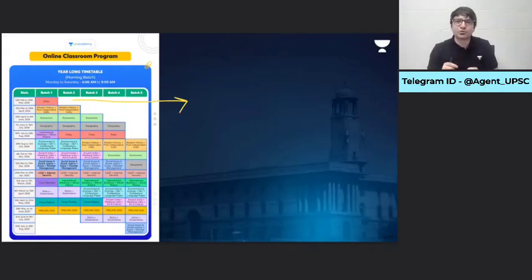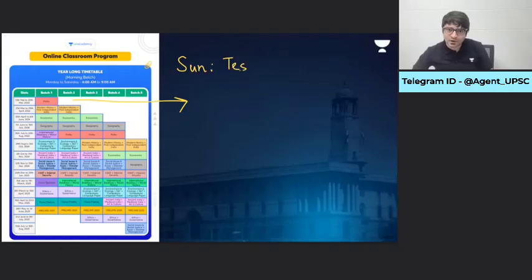You would realize by looking at the schedule that your entire syllabus would be complete even before your prelims examination, which means once the prelims exam is over, you don't have to read anything new. You will have to focus on your optional, updating your current affairs, practicing answer writing, revision, and hopefully you will crack this examination. Apart from these live classes, every Sunday, there will be a test.